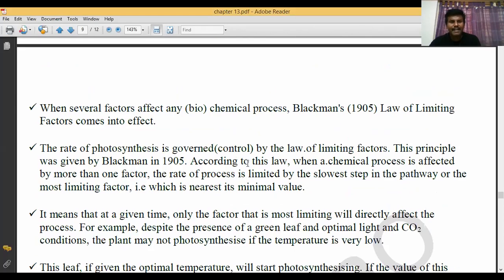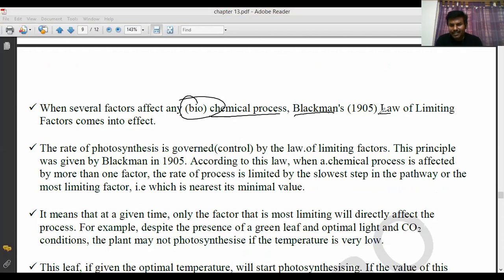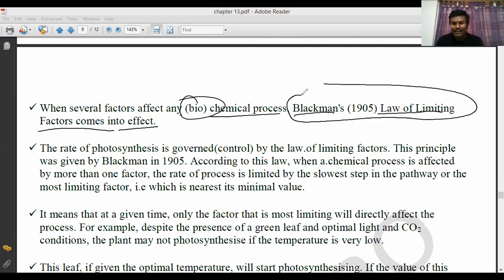So when several factors affect any biochemical process in plants, Blackman's law of limiting factors comes into effect. You need not worry that Blackman's law of limiting factors is a separate law. No, Blackman is the scientist who worked on photosynthesis in plants in 1905.